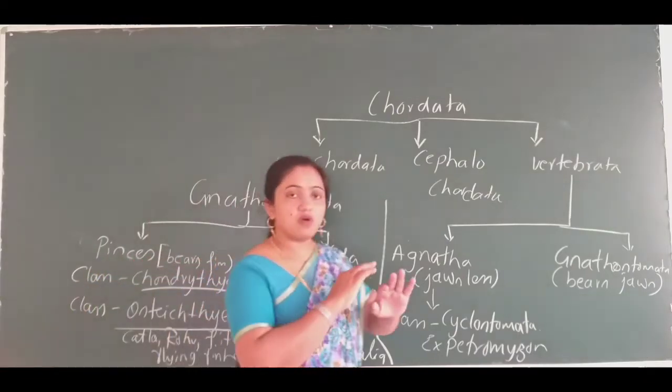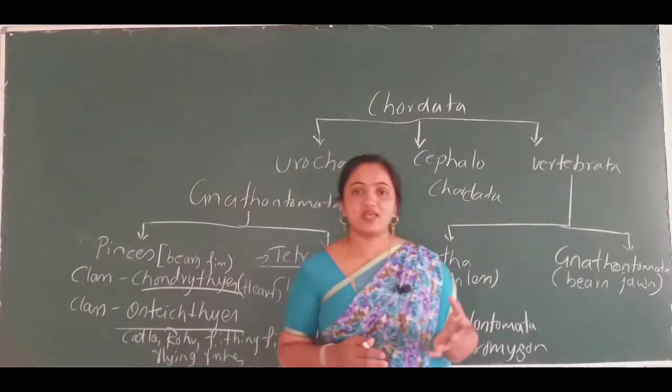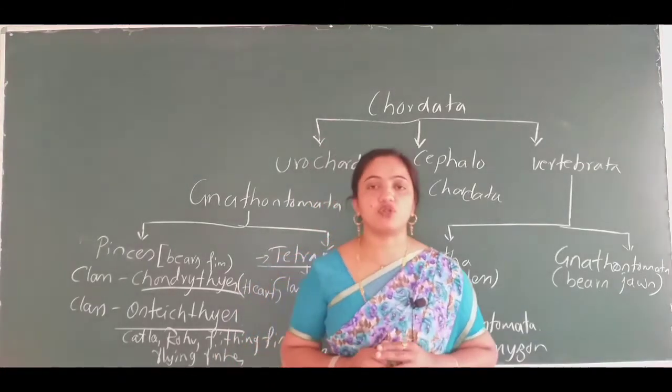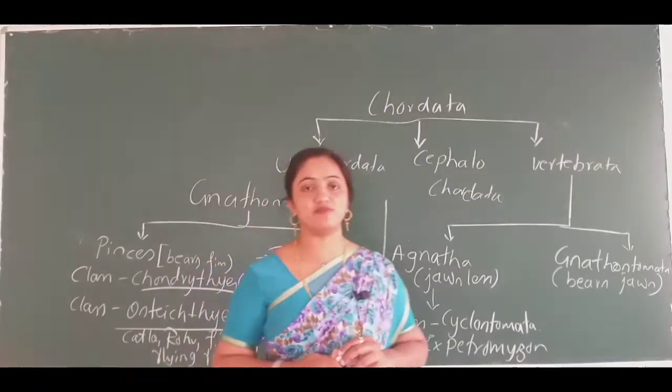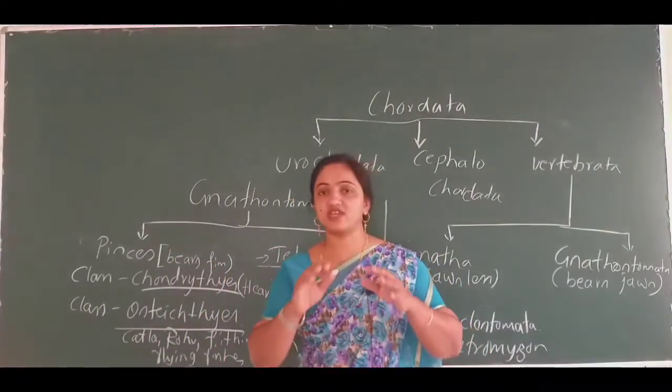And all the animals that come under the Reptilia have a 3-chamber heart, except the crocodile. The crocodile consists of 4 chambers. If we go to the 3-chamber heart, how can we differentiate?